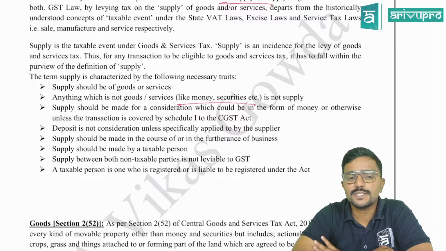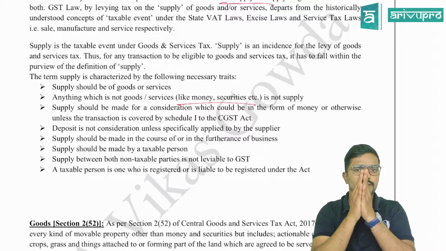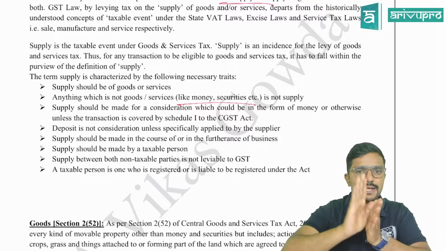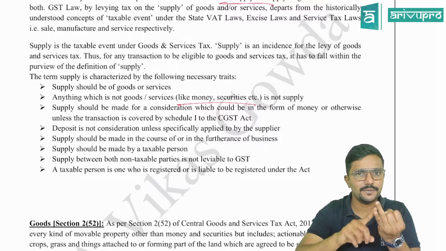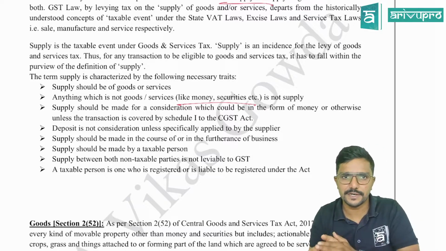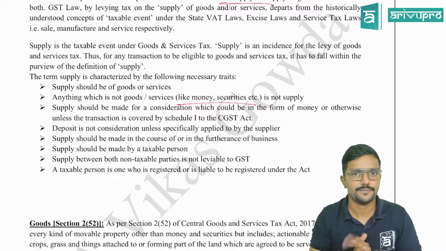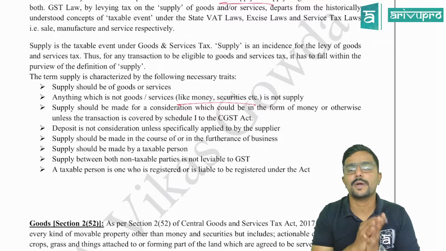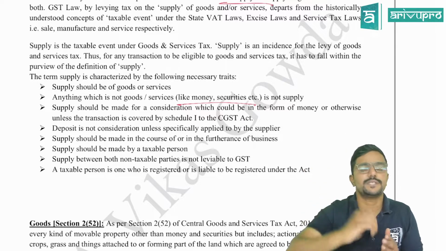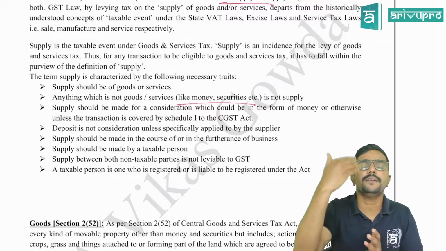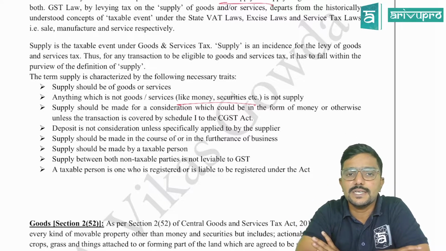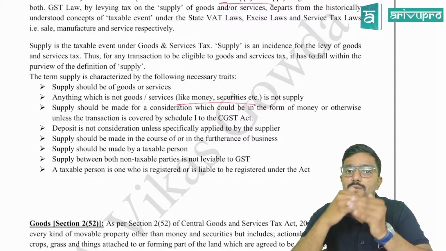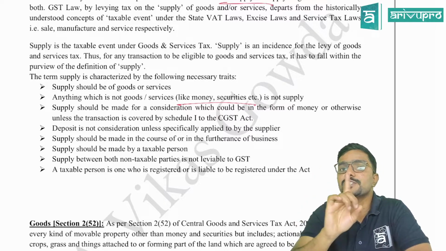Next, deposit is not a consideration unless specifically applied by the supplier. Now, consideration, I told you there should be a consideration except in 4 cases. Consideration can be in money or in kind, in monetary terms or non-monetary terms. It can be in cash or in kind. Consideration can be in any way. Okay. Now, sir, I have made a deposit, or I have given an advance for the supply which will take place in future. Is it considered as consideration?